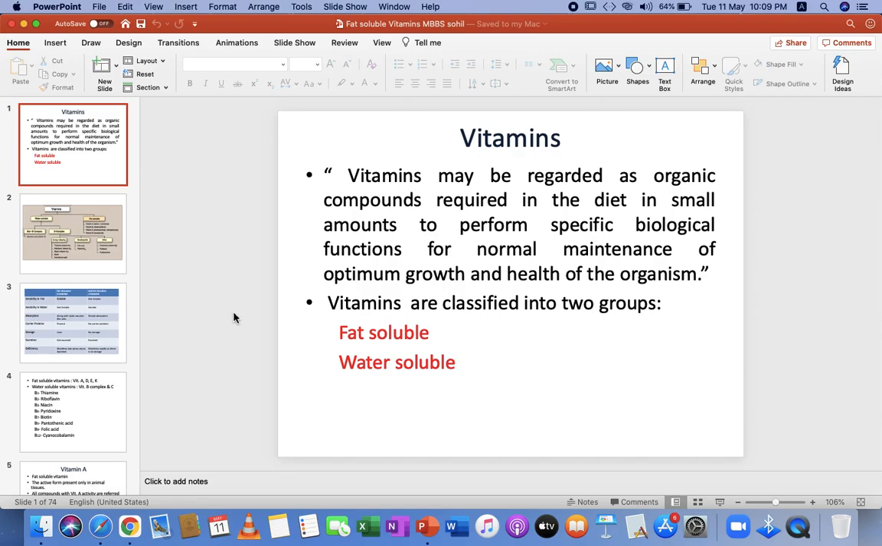Today we will start the fat soluble vitamins, and in that we will start with vitamin D. So first, the basic revision about the introductory part of vitamins. By definition, vitamins may be regarded as organic compounds that are required in the diet in very small quantity, but they are absolutely essential to carry out the normal biological functions which are a must for the normal maintenance and growth of any organism.